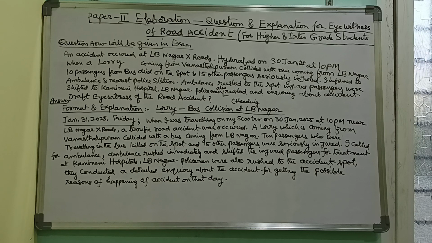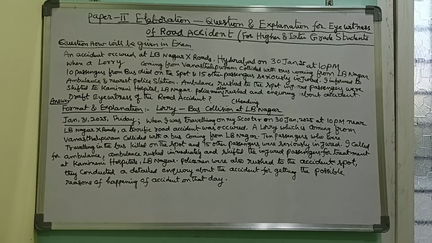Once the question is dictated, the student notes down the dictation.